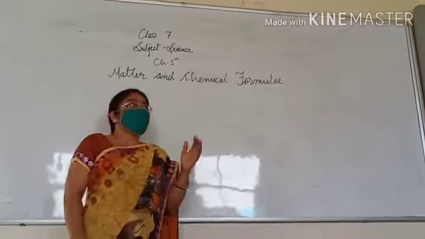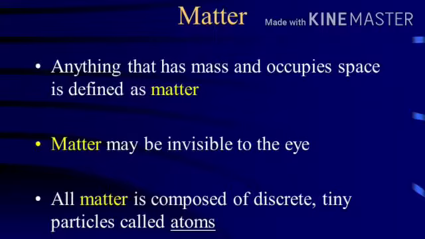What is matter? Anything which occupies space and has mass is called matter. Even though you can't see the air, it is also matter. Water is also matter. This plastic, wood, all these things are called matter.